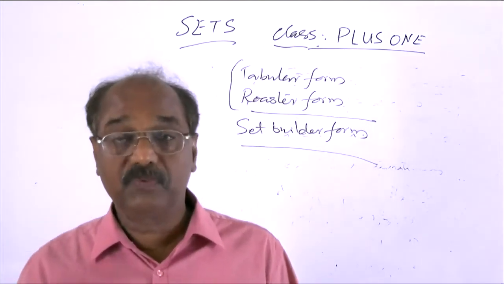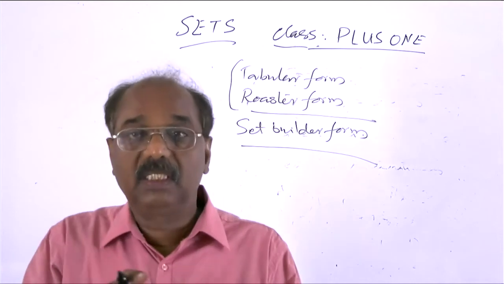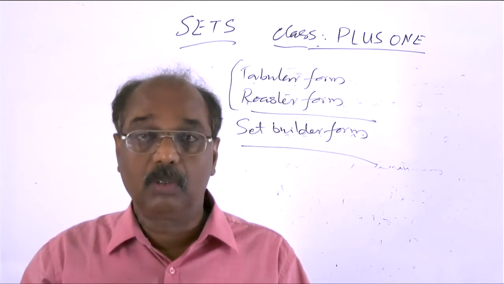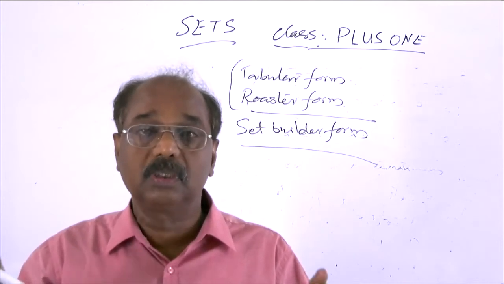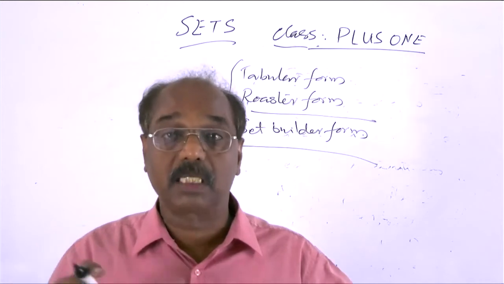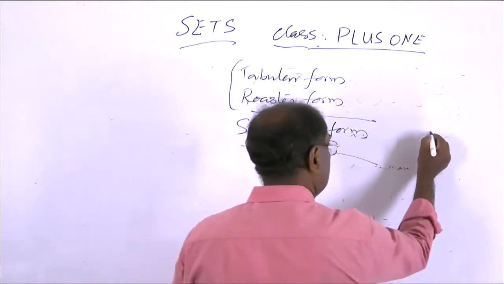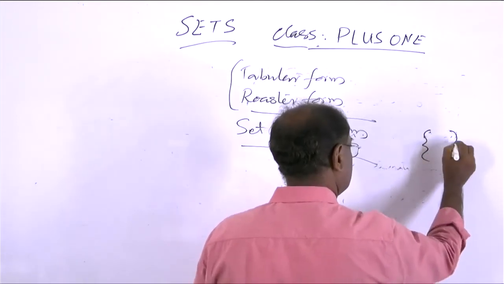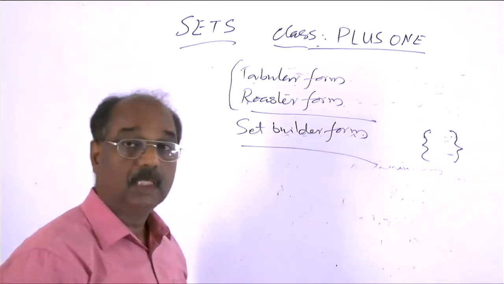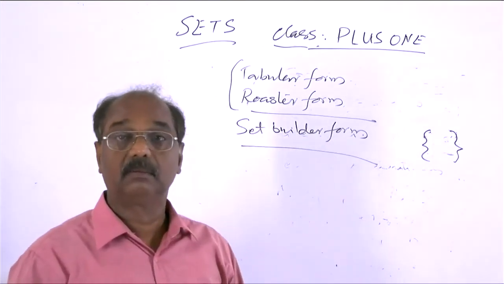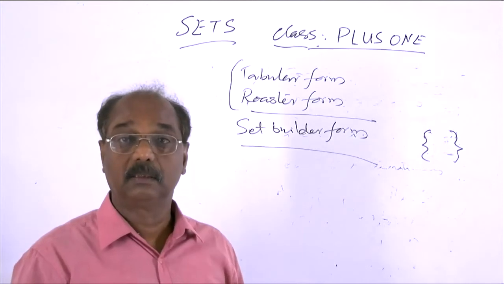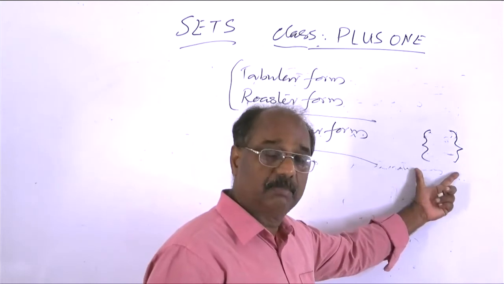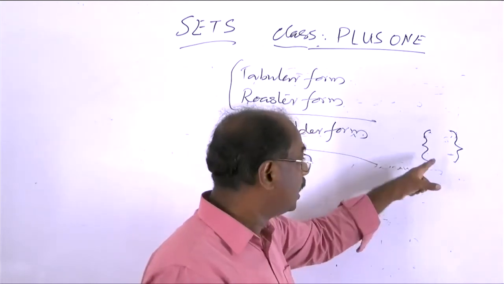In the tabular form, what we do is we list all the objects separated by comma and put those objects within the curly braces, curly braces like this. List all the objects. Write all the objects separated by comma and cover that by these braces, or put the objects within this bracket.